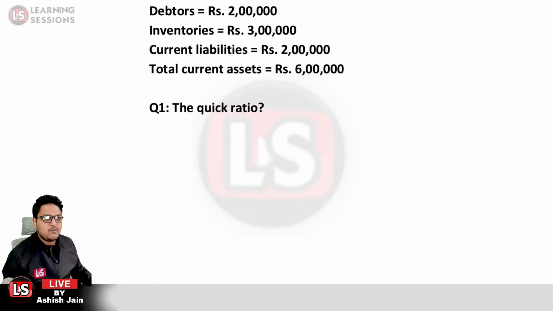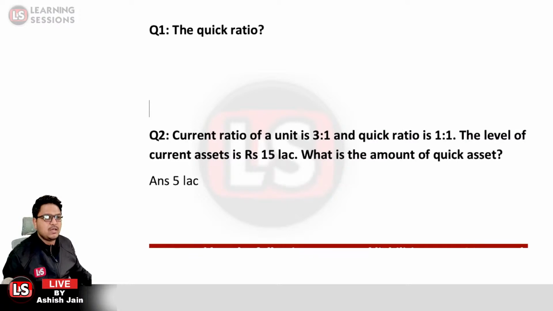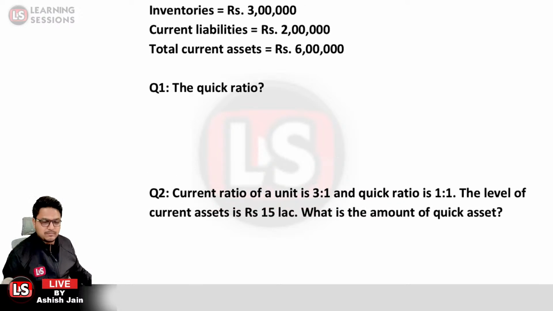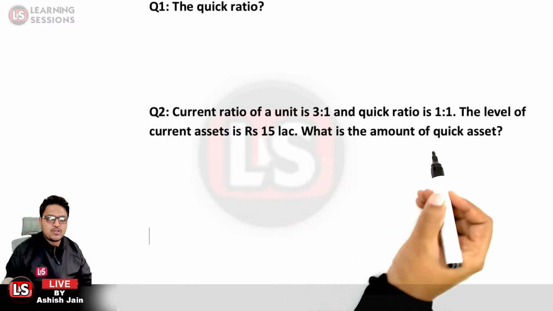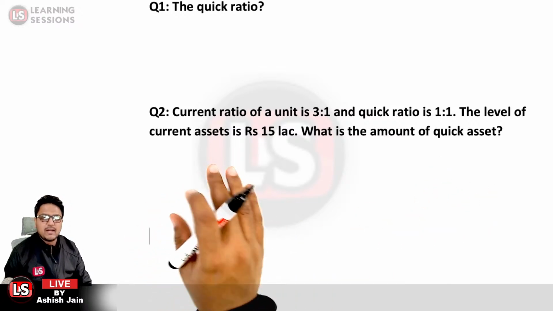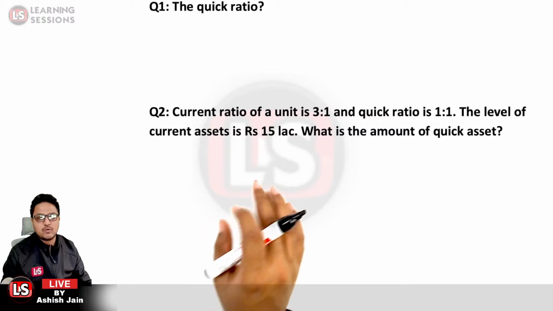Okay, let's move to the next question. The current ratio of the unit is given to be 3:1. The quick ratio is given to be 1:1. The level of the current assets is 15 lakh. What is the amount of the quick assets?